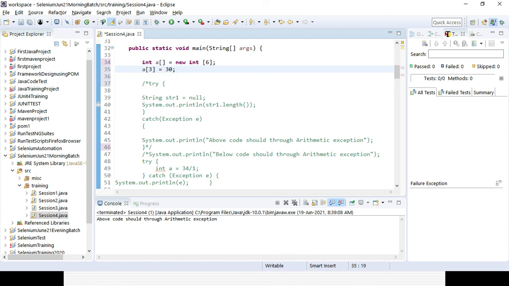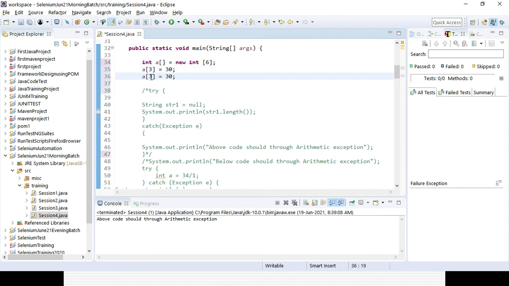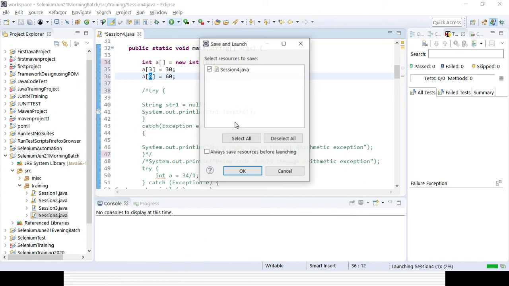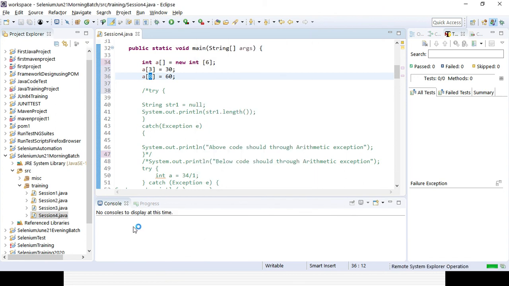Definitely it will not throw any error, right? Because the size of the array is 6, so a0, a1, a2, a3, a4, a5, those are the 6 elements. So a3 is perfectly fine, but suppose I want to store something at the 8th index, say 60, it will throw an error because that index is out of bound. You can see the error message here. The exception will be thrown.